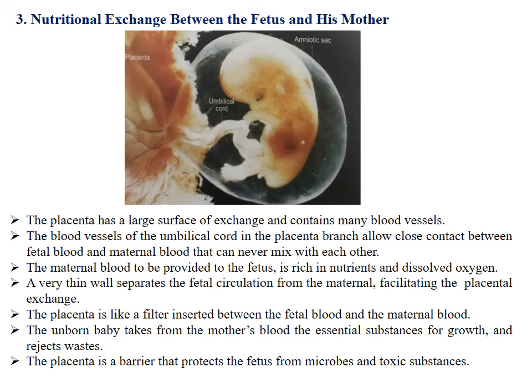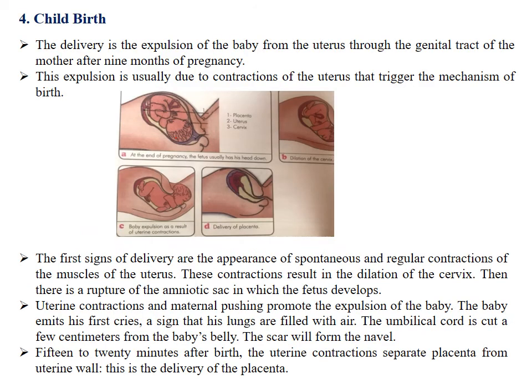The placenta is a barrier that protects the fetus from microbes and toxic substances. However, viruses, certain drugs, and toxic substances such as alcohol, drugs, and caffeine can pass through the placenta to the fetal circulation. Finally, we are going to talk about childbirth.